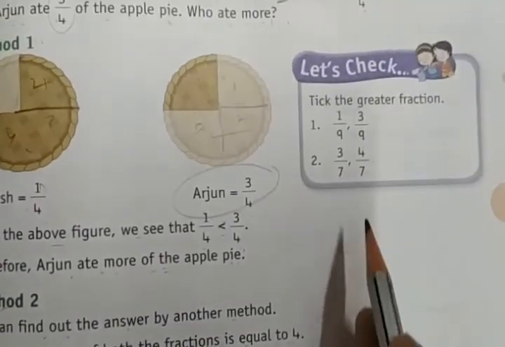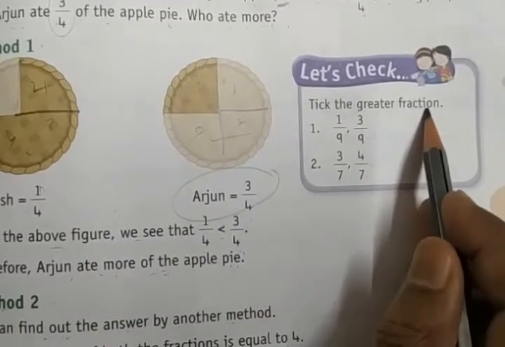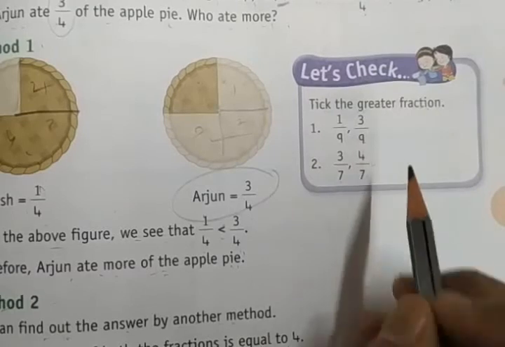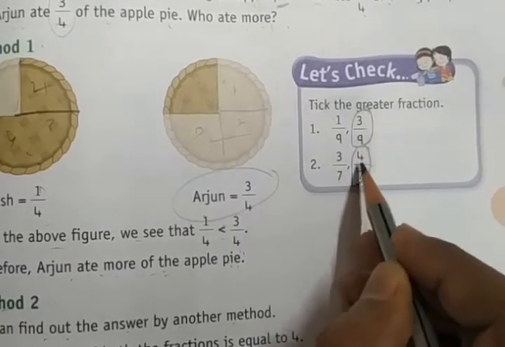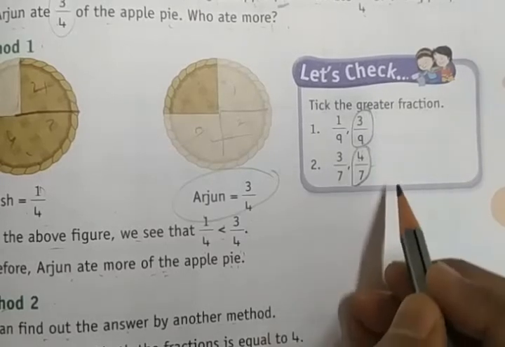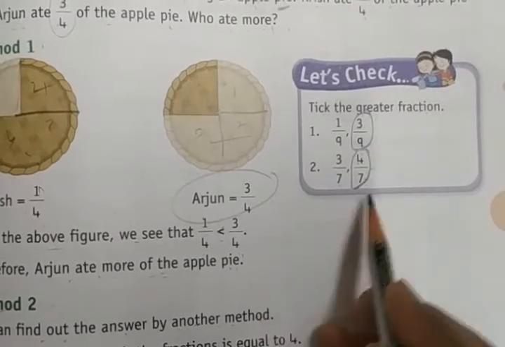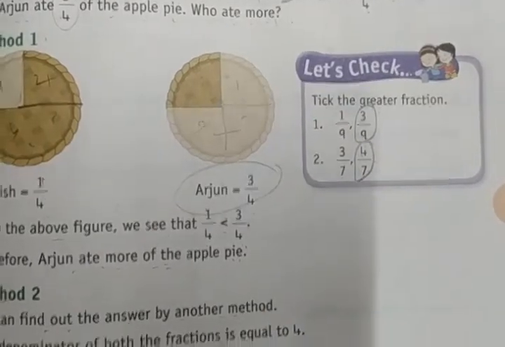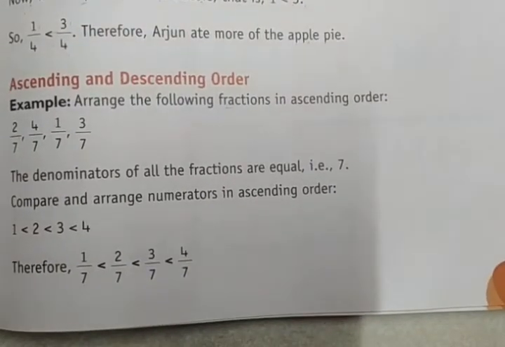Let's solve this to check your understanding. Take the greater fraction. This is called the greater fraction. Because 3 is greater than 4, right? The numerators are the same, so we need to compare the denominators. Then we need to say which is the bigger number and which is the smaller number.